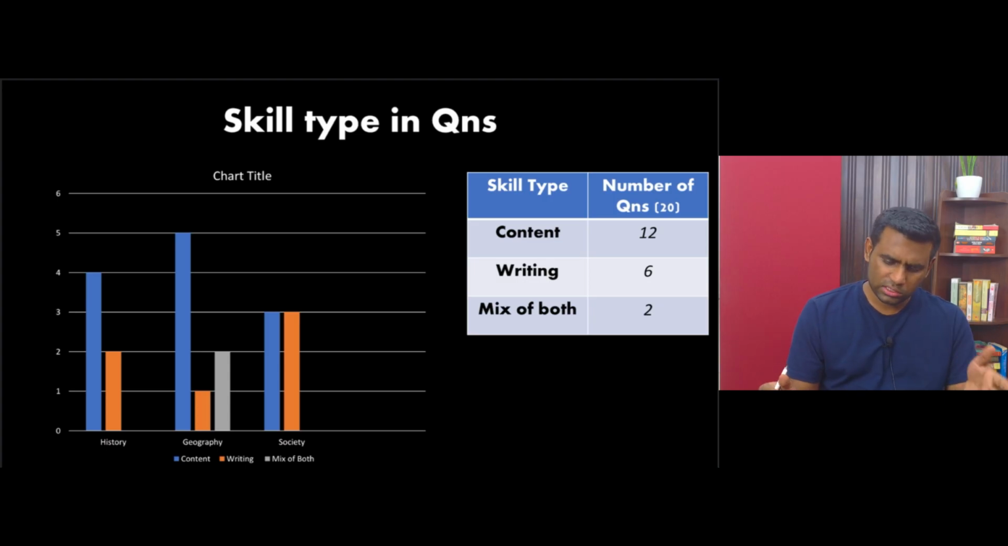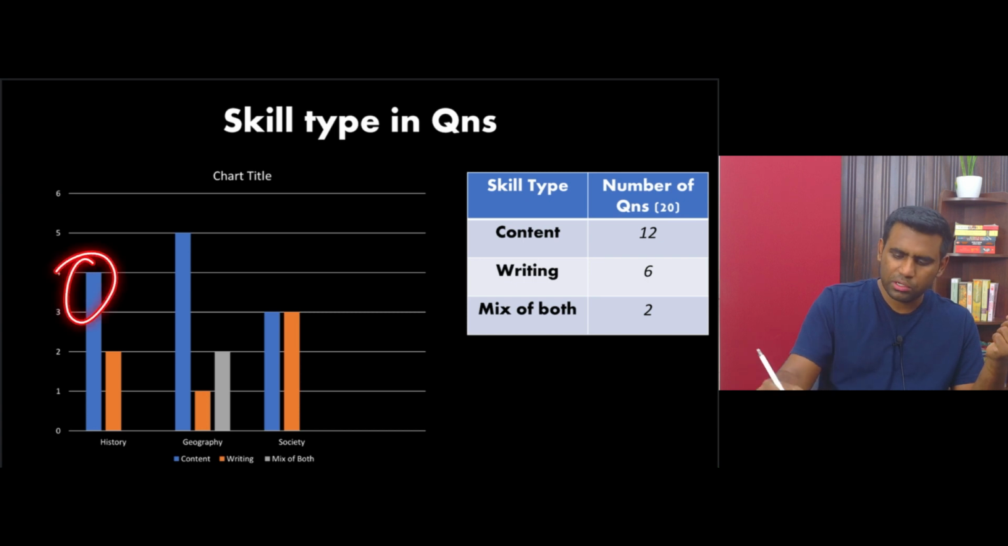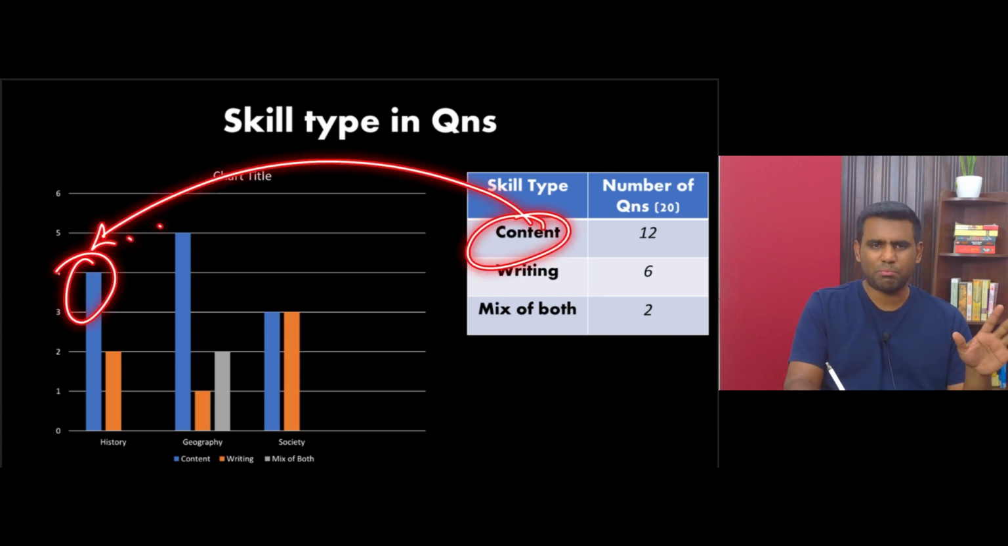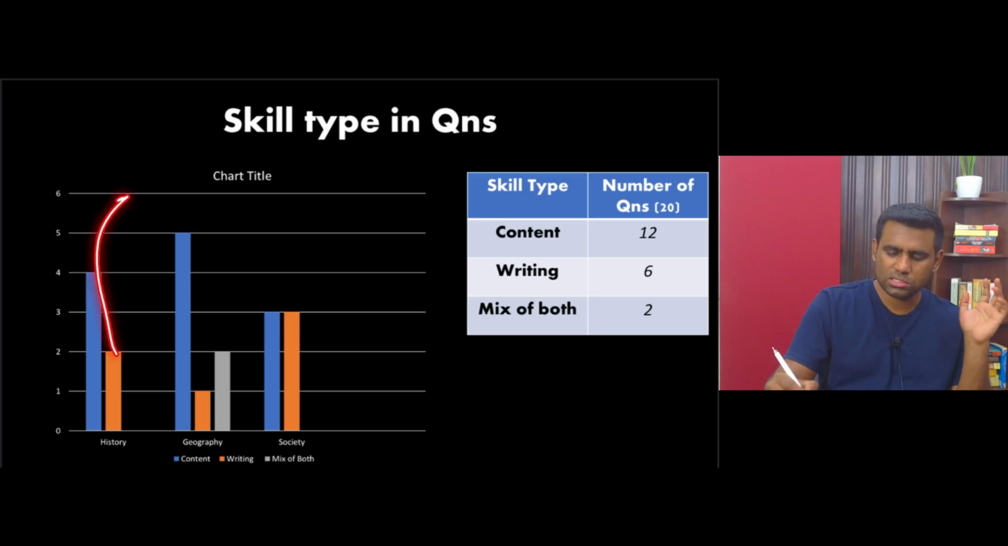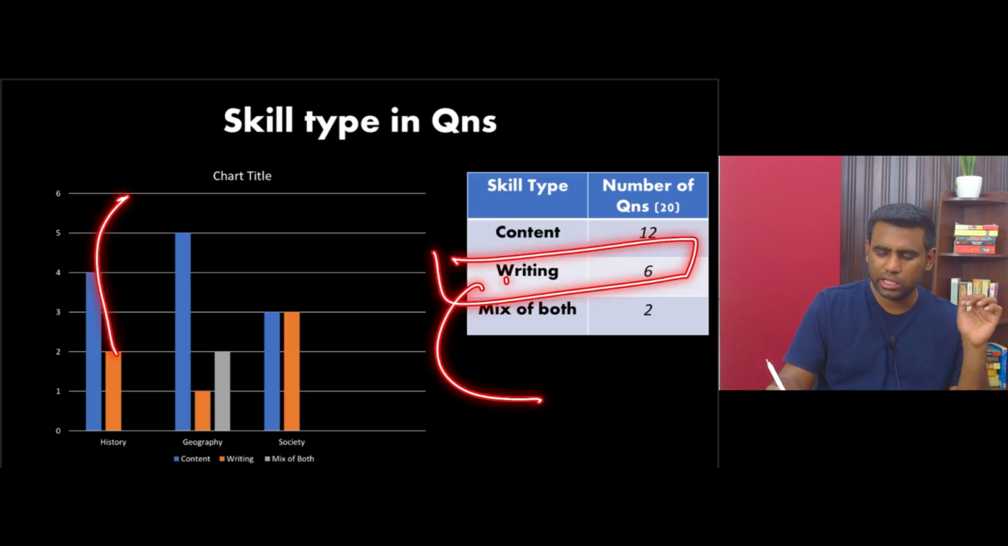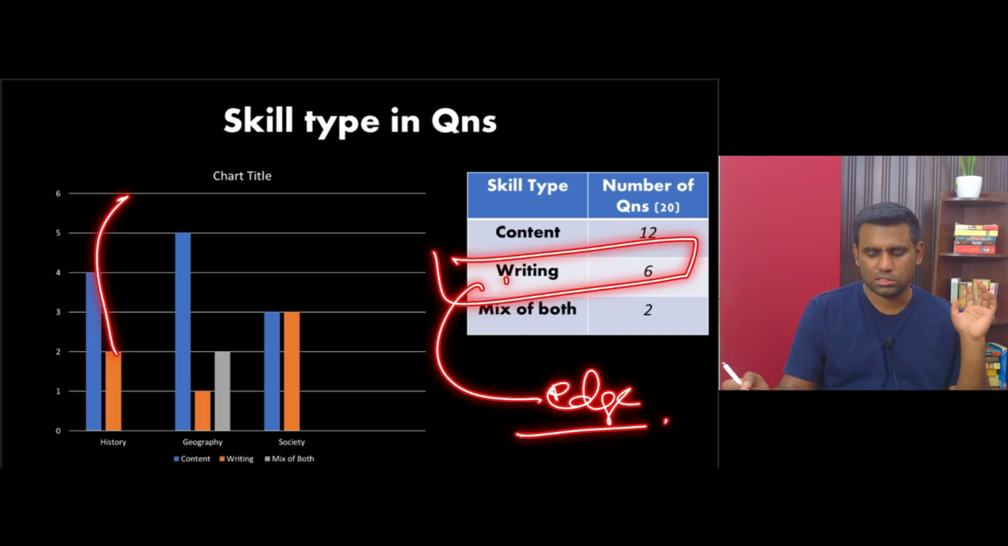When it comes to history, there were 6 questions asked. 4 of them were content oriented, pretty straightforward. Writing skills or differentiating writing ability will never play a role in these 4 questions. But then there are 2 questions which I'll show you where content alone is not going to help you. So in those 2 questions, those who can write well will be getting an edge.